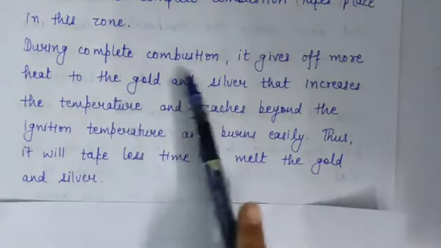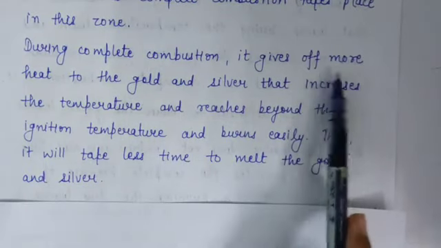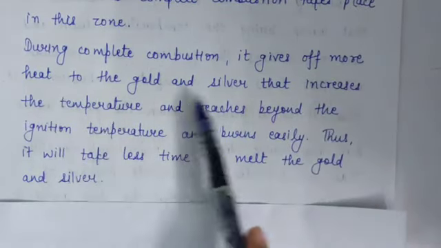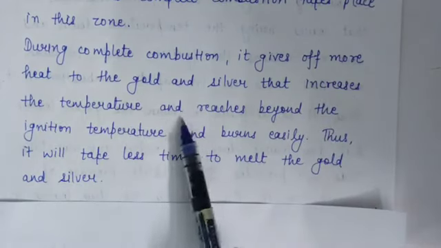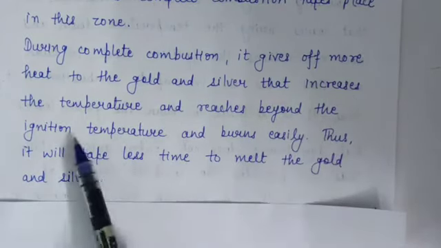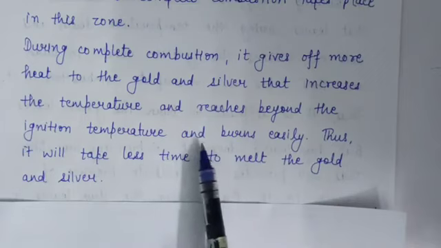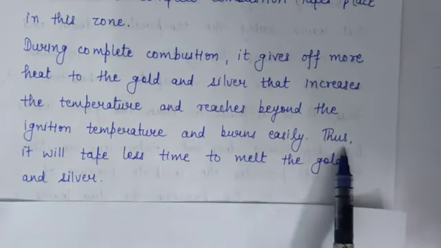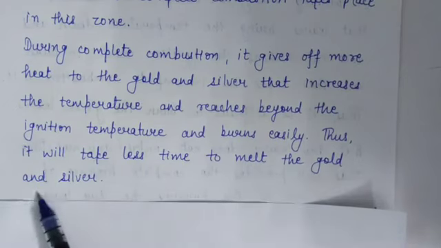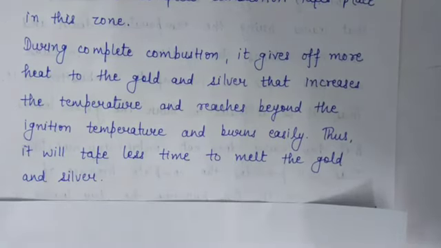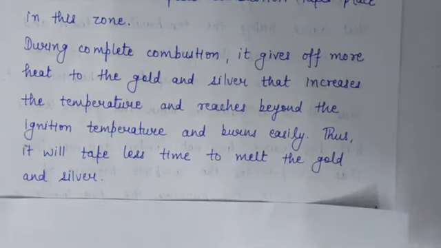During complete combustion, it gives off more heat to the gold and silver, which increases the temperature beyond the ignition temperature and they burn easily. Thus, it will take less time to melt the gold and silver. So we use the outermost zone of a flame to melt gold and silver.